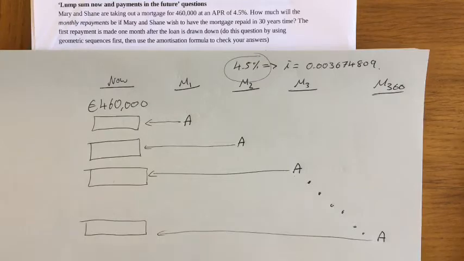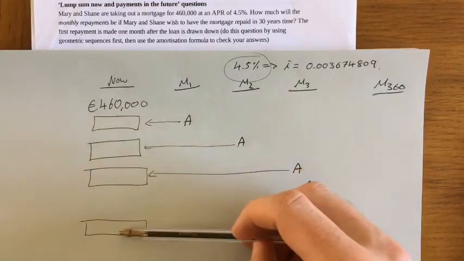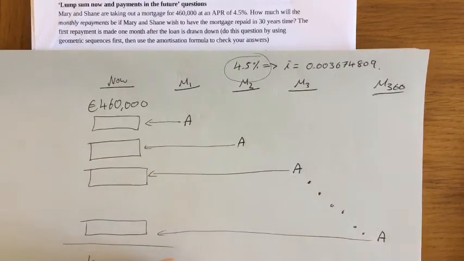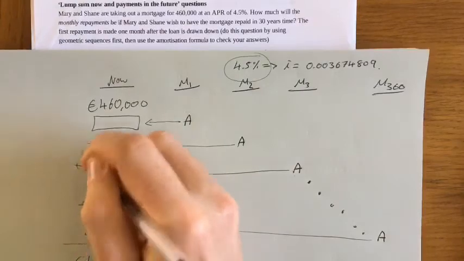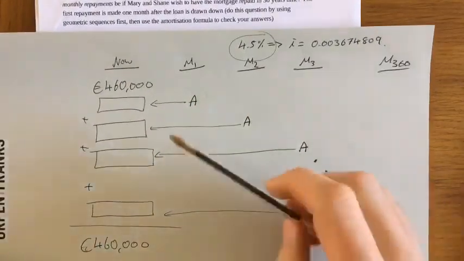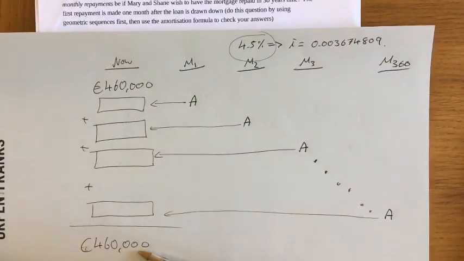And then if the bank are going to get their money back, which they obviously want, all these amounts here, when we add all of these together, we obviously need to get 460,000 euro because the bank want to get their money back. So when we add up all of these here, we need to get 460,000. So that's basically the diagram.